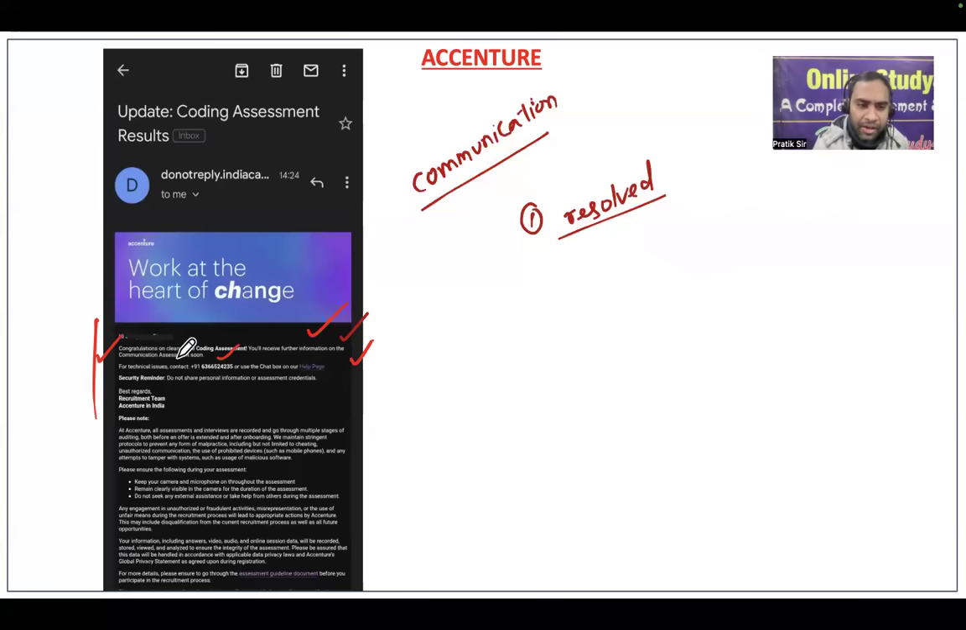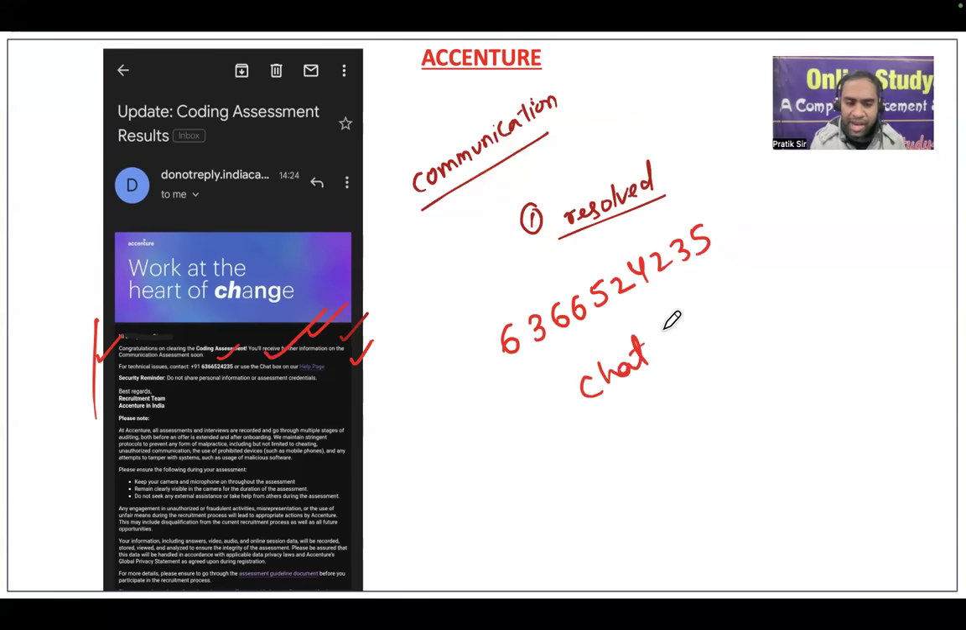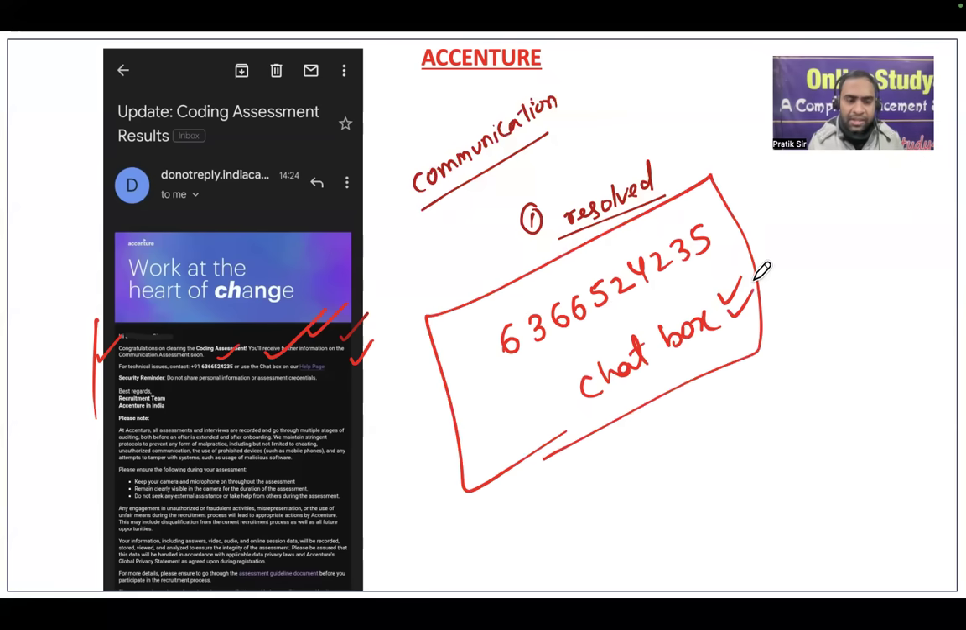For technical issues, contact, so they have given one number also, 6366524235, or use the chat box. Okay, so use the chat box on our help page. They were replying. For many of the students, the issues were solved, and for many it did not get solved. No problem, you reach out to them, your exam will be rescheduled. Okay, please don't worry about it.